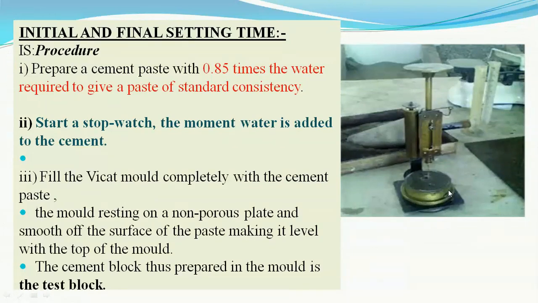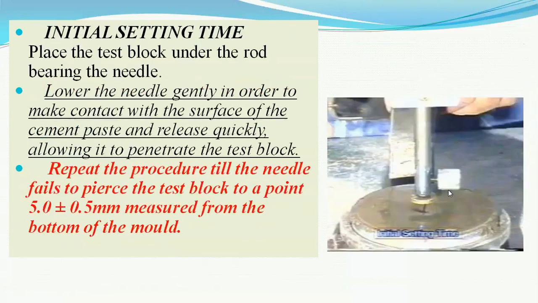It will take time, and this time should be not less than 30 minutes. This is called the initial setting time and is carried out with the help of the VCAT apparatus.